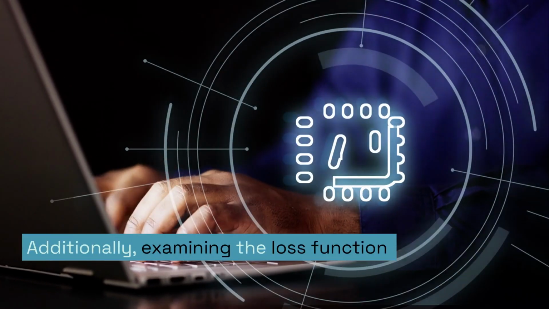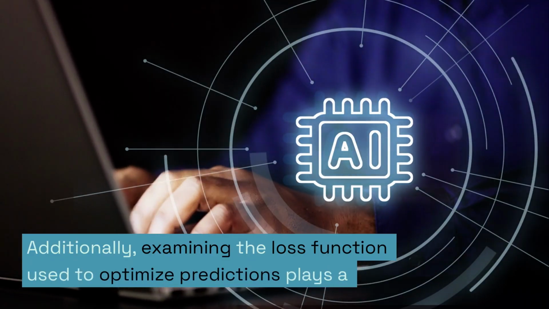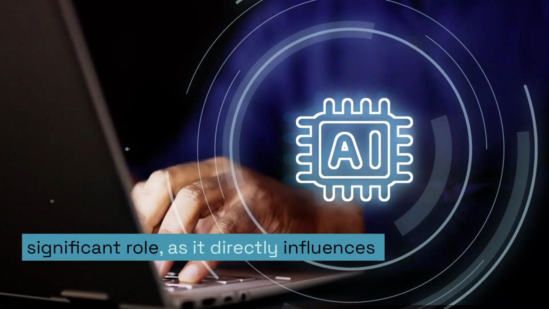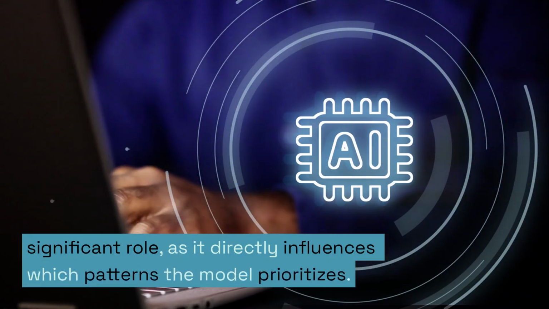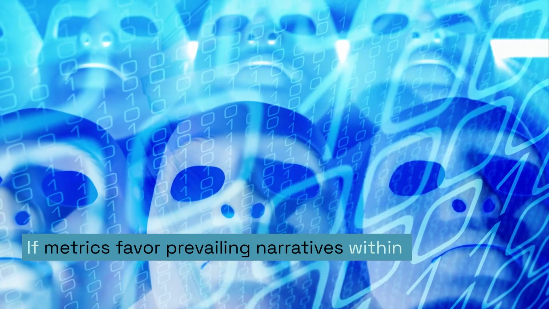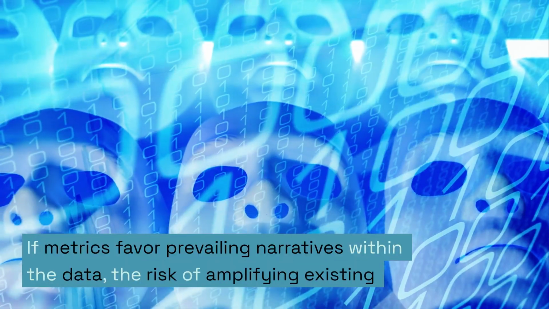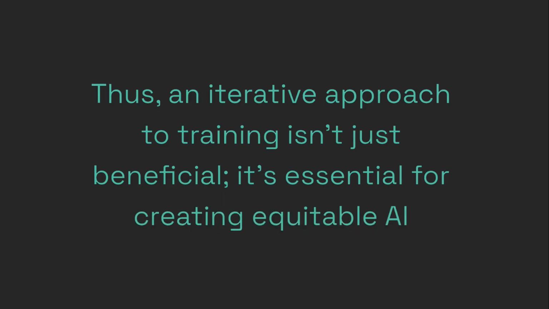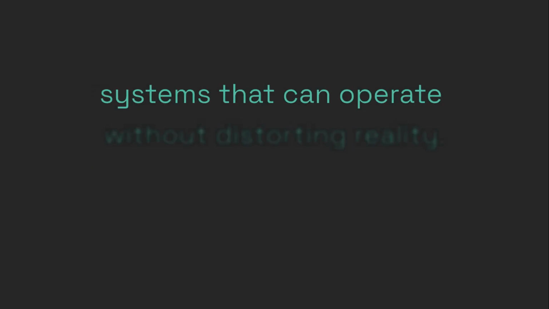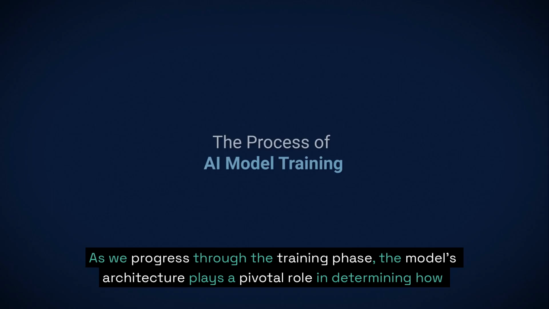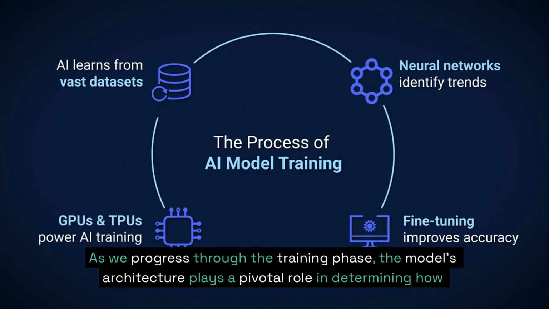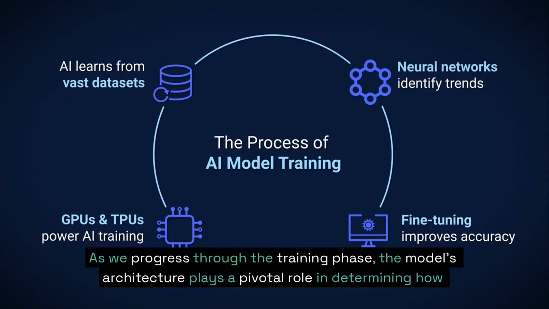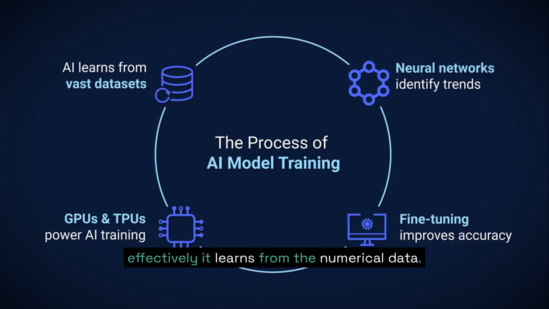Additionally, examining the loss function used to optimize predictions plays a significant role, as it directly influences which patterns the model prioritizes. If metrics favor prevailing narratives within the data, the risk of amplifying existing biases skyrockets. Thus, an iterative approach to training isn't just beneficial, it's essential for creating equitable AI systems that can operate without distorting reality. As we progress through the training phase, the model's architecture plays a pivotal role in determining how effectively it learns from the numerical data.